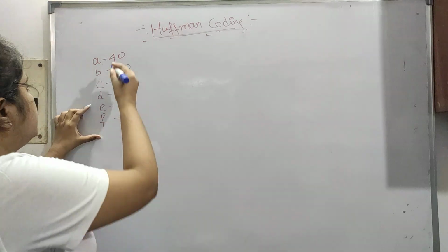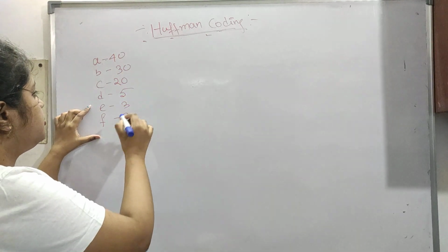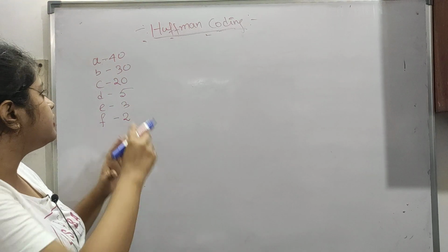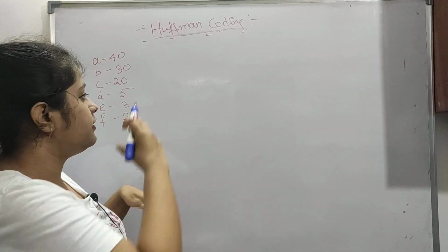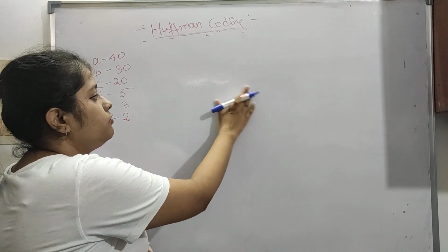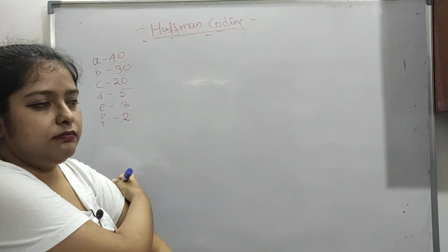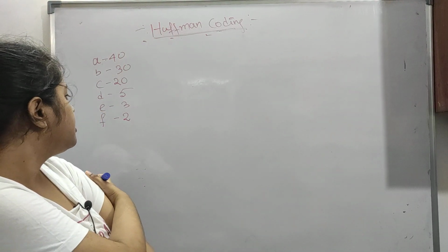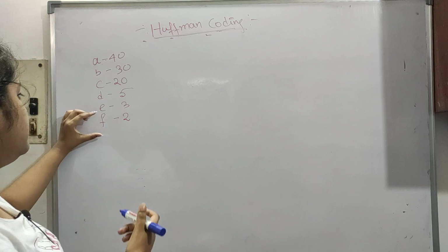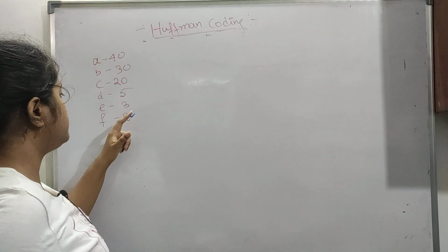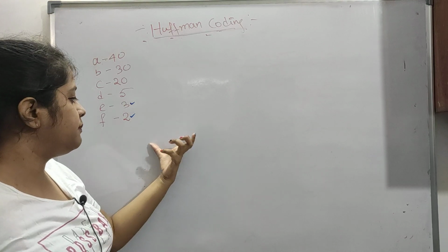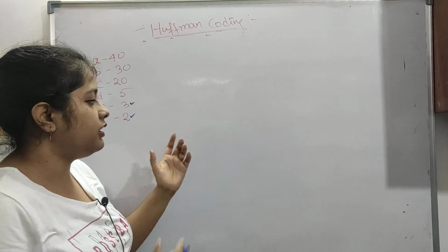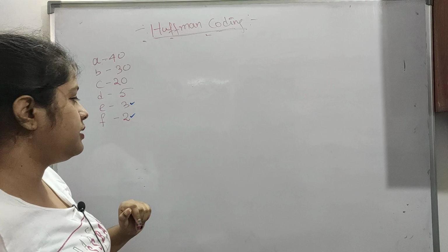So here 40, 30, 25, 3, 2. See, here it is given in descending order, but in the question you might get a jumbled up order. So it is better if you can sort them. Anyways, let's see. Okay, so here these two are minimum. So F is minimum and E is minimum. If you remember, the least will be put here on the left and the greater will be put on the right. So this is very important.